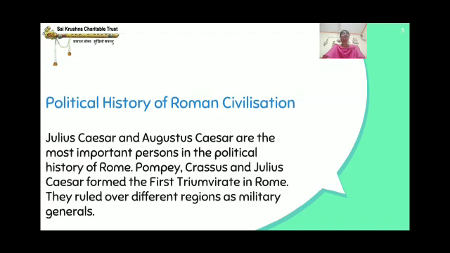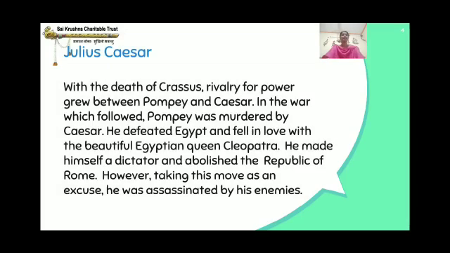Who are these three persons? They are Pompey, Crassus and Julius Caesar. And they ruled over different regions as military generals. And now we will understand in detail about Julius Caesar.